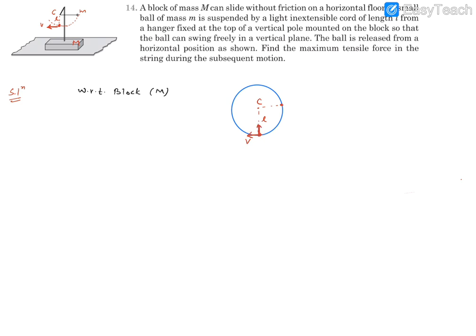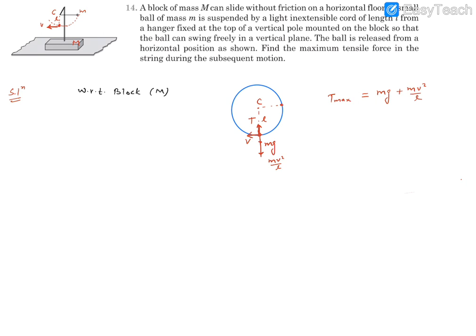You know that. So if this is the tension T, it is going to balance this mg force along with the centripetal, or centrifugal, force, which is mv square by L. So we can say T max, the maximum tensile force in the subsequent motion, is going to be at the vertically lowest position. That's a standard result I'm using. And it's going to be equal to mg plus mv square by L. Now mg is something known to us. If we are able to find this velocity v, we will be able to solve this question.